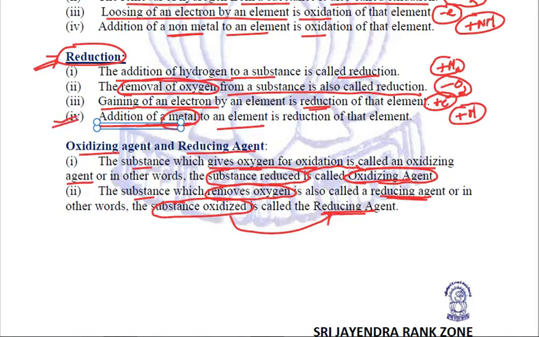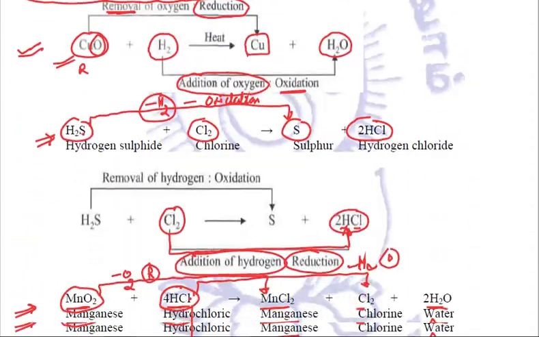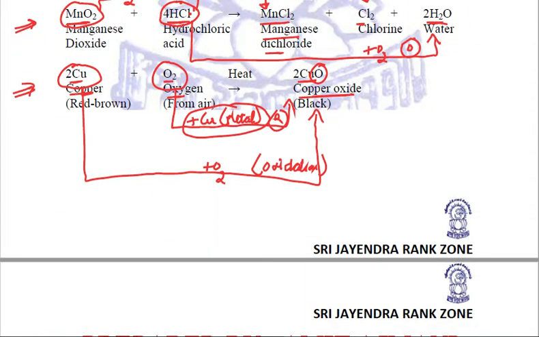The fourth point, addition of a metal to an element is called reduction. So you see here we have applied this particular concept, that addition of a metal is called reduction. So in this reaction, oxidation of copper is taking place and reduction of oxygen is taking place.